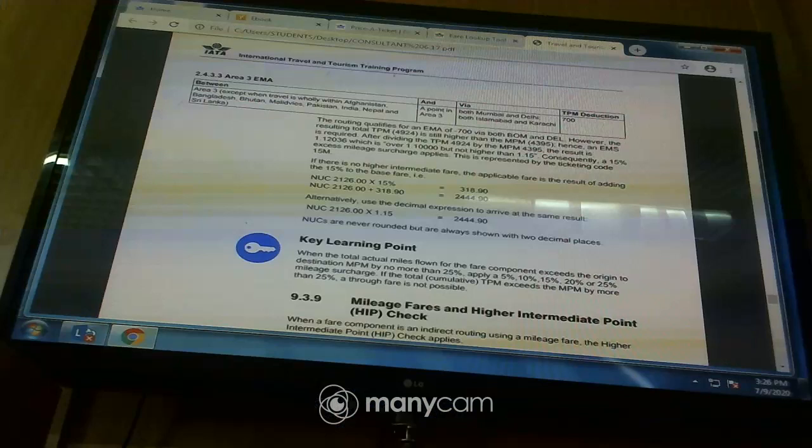So if you look at between, they say area 3, except when travel is only within Afghanistan, Bangladesh, Bhutan, Maldives, Pakistan, India, Nepal, and Sri Lanka. That's the exception, but you realize Manila is not part of this. And a point in area 3. So you realize Kabul is in area 3.